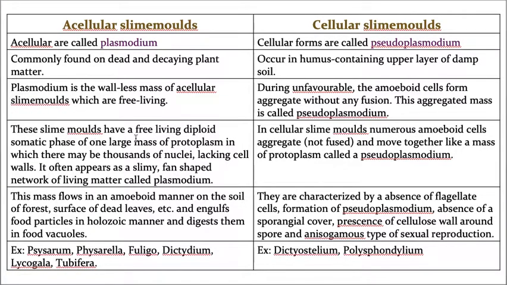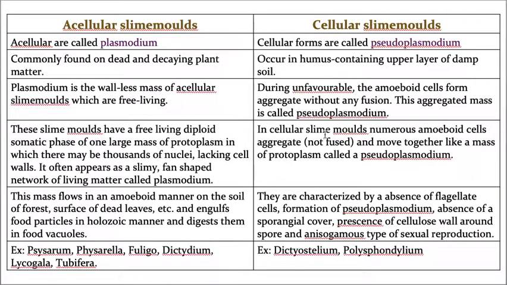These slime molds have free living diploid somatic cells, the somatic phase being one large mass of protoplasm. That means they are covered by a thin layer of protoplasm, in which there are many thousands of nuclei, because so many amoeboid cells are fused, that's why all the nuclei are present together. Lacking cell walls, sometimes they look fan shaped, and this network of living matter is called a plasmodium.